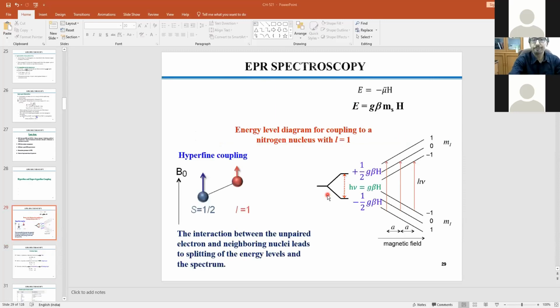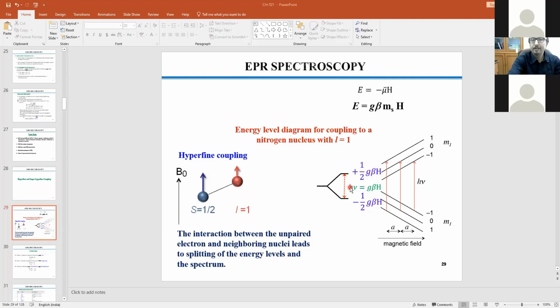Okay, so let us take this case in a very generic sense. You have one unpaired electron, and ms is equal to plus minus half, and that gives you the splitting. Energy is essentially g beta ms H. So if we consider ms equal to minus half, that means minus half g beta H, and this one would be plus half g beta H, and the gap is g beta H. This amount of frequency you need to inject into the system to get the EPR spectrum.